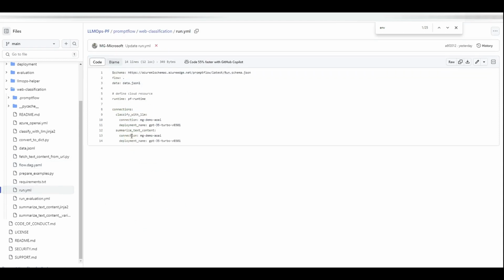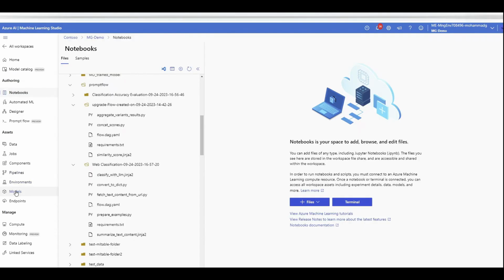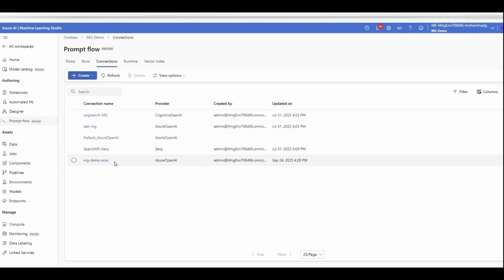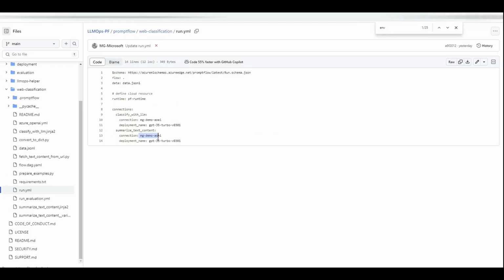Come to the run here. You need to make sure you change the connection name to the OpenAI connection name that you created. Remember I showed you, you go to the prompt flow connections, and then you create a connection to Azure OpenAI and save that name. This is mine. If you use another name, change it and actually add it here, here, and here. Second thing, if the deployment that you have in Azure OpenAI for your GPT 3.5 model has a different name, make sure you change that name here. Usually that's the default, so most likely you don't need to change it.